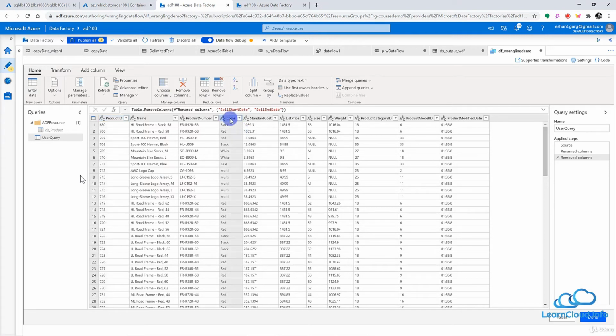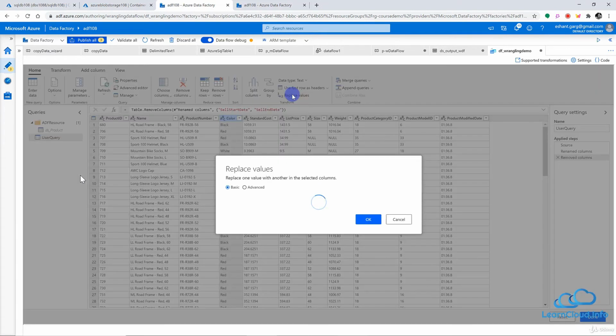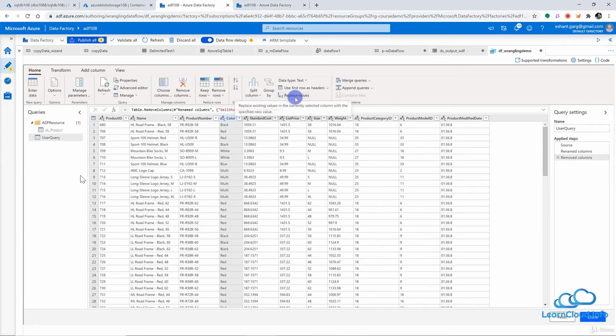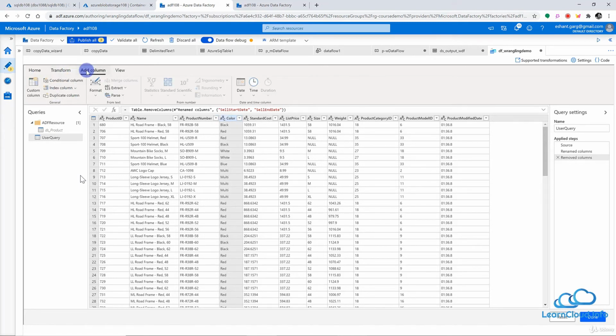For example, you can select this column, and you can click on replace value from and replace with this value. So you can replace value, you can split the column. If you want, you can remove some of the rows here from top rows or alternate rows or bottom rows. Similarly, you can remove the column, and you can go to the add column option here, and you can add